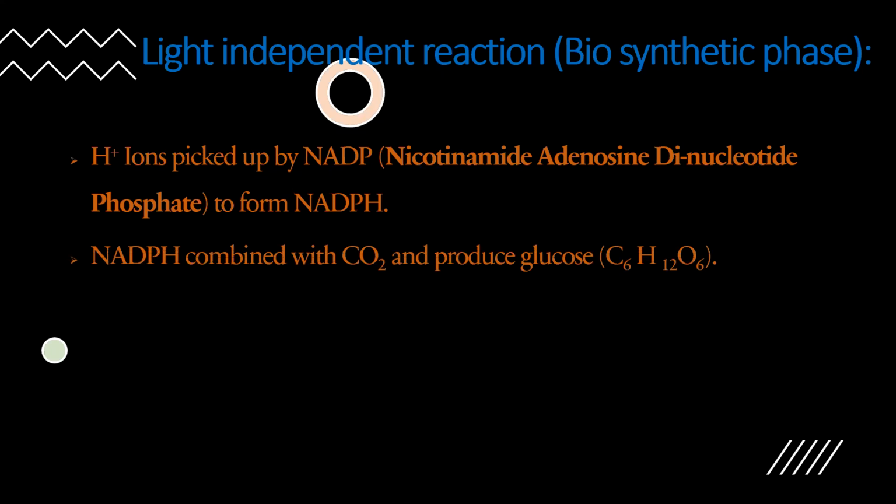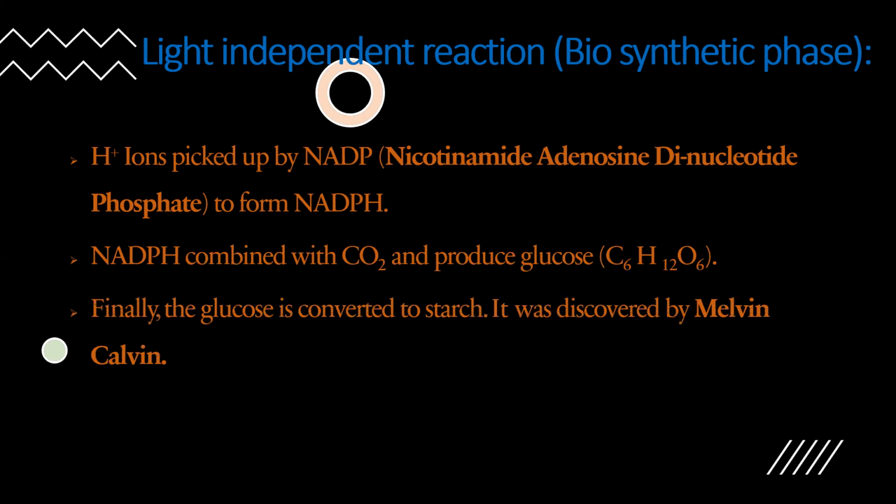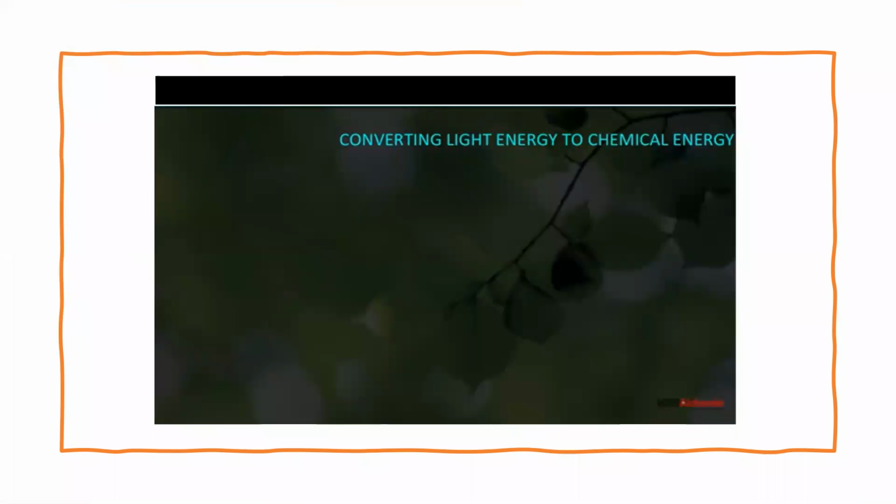Okay, now this NADPH combines with the raw material for photosynthesis, that is carbon dioxide. This NADPH is combined with the carbon dioxide, and it undergoes a series of reactions, and finally it produces glucose. All this sequence of reactions was explained by Melvin Calvin. Hence, these are called the Calvin cycle.